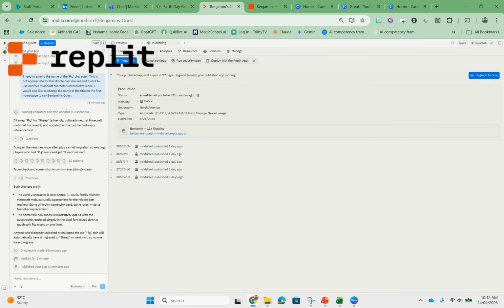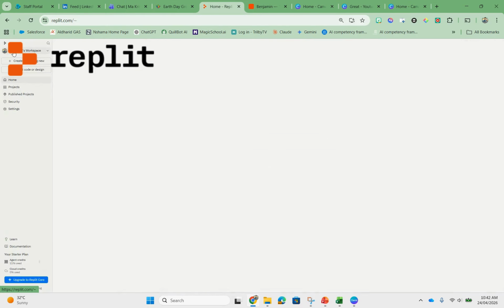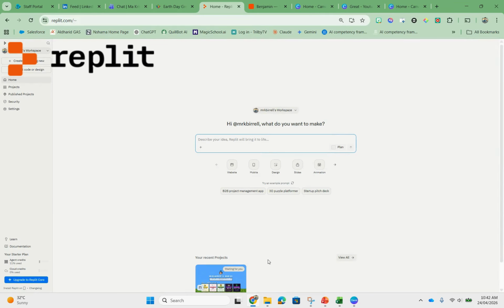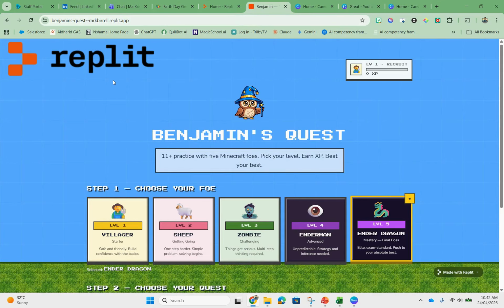There are other versions where you can obviously pay for the pro features, but on the free version, you get to create and publish one project, and that published project can stay published for up to 29 days. So you can get a lot of use out of it within your classes to help them with their learning journey.